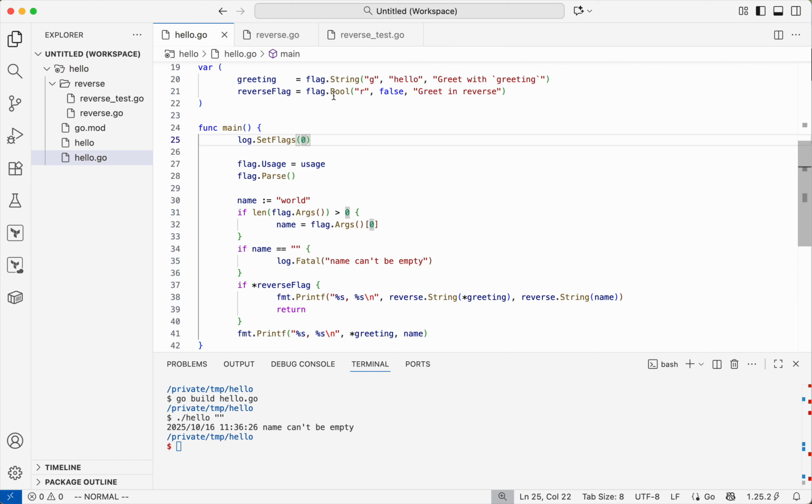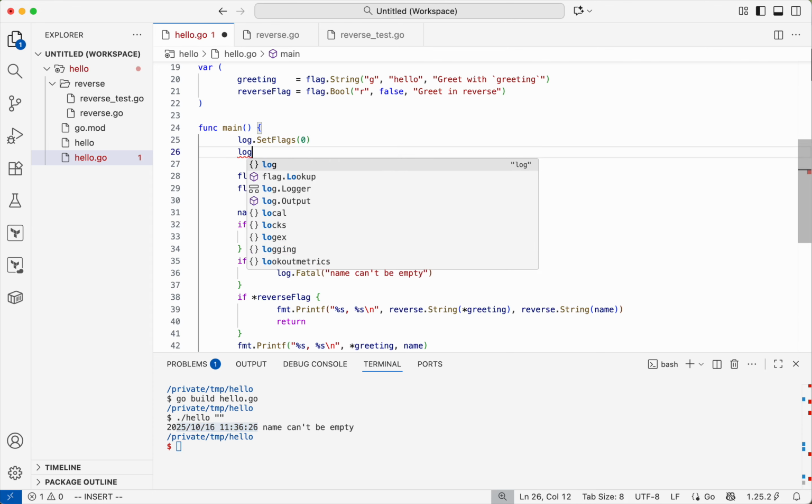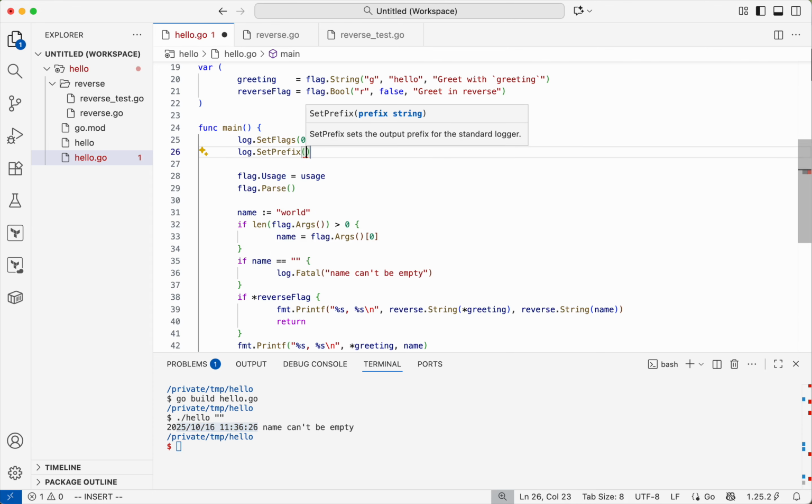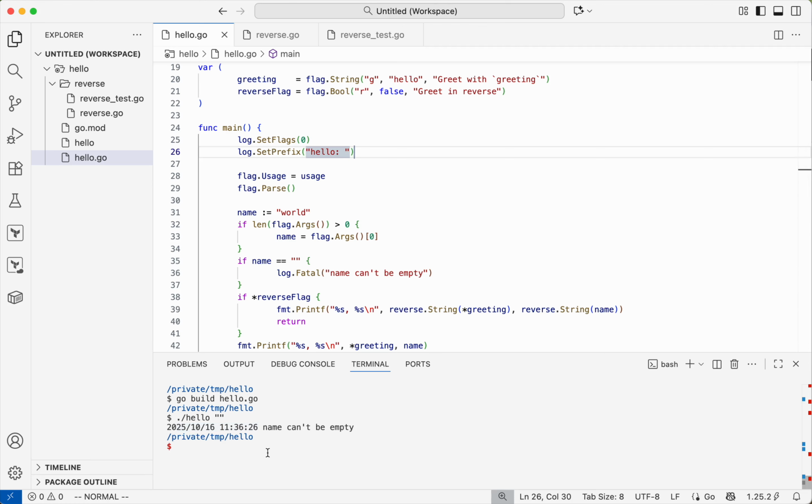This removes the timestamp, and log.SetPrefix("hello") sets a prefix for the log message. Let's try to build and run it now. Okay, this looks nicer.